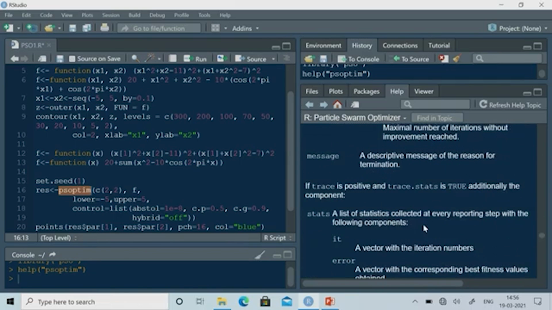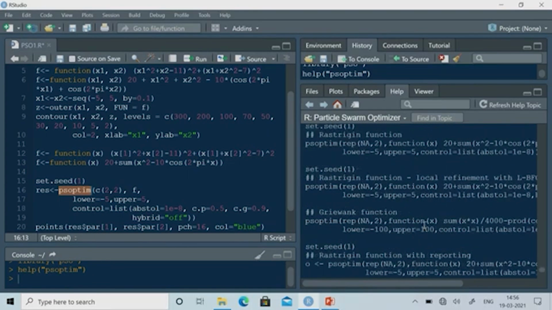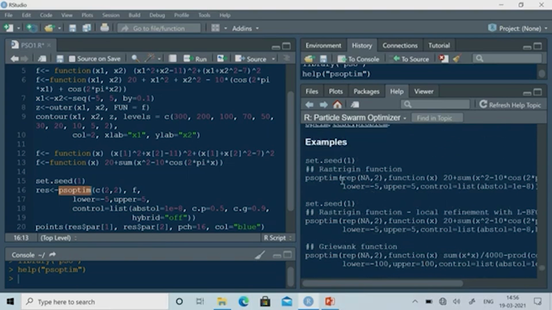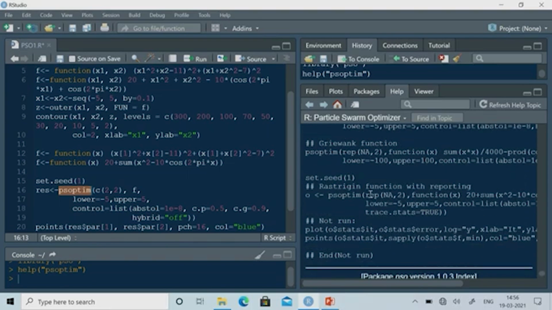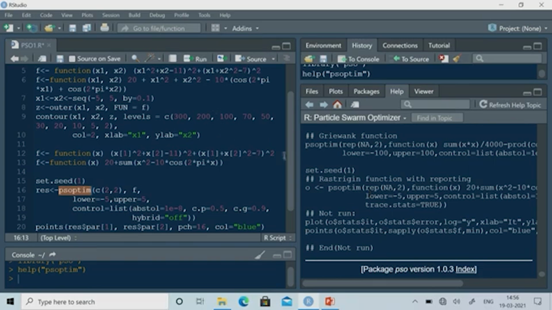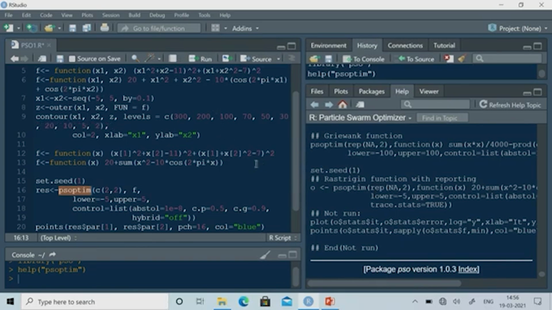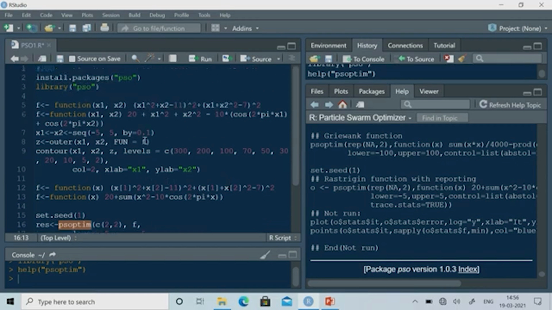These are some of the control parameters you can see, and they have also given some examples. For this particular function they have shown the example. Anyway, let us discuss this particular problem. First I will solve function 1. So, what is function 1?